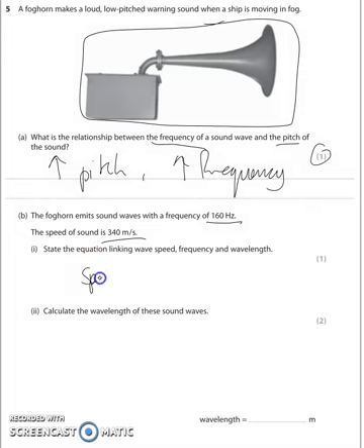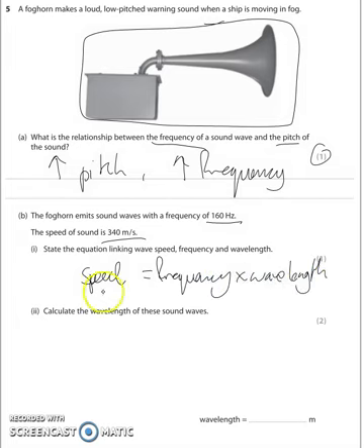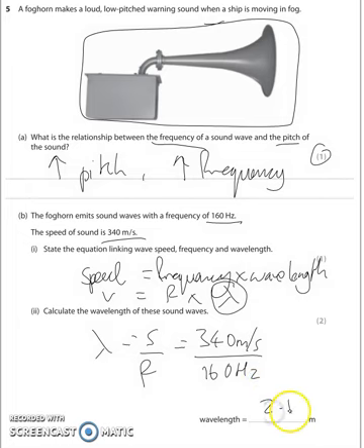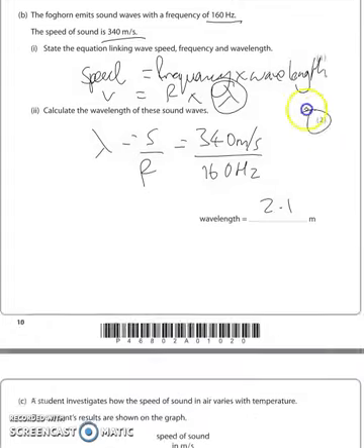So I'd want to see wave speed equals frequency times wavelength. They would have also accepted V equals F times lambda. Make sure you can draw that lambda appropriately though. Calculate the wavelength of these sounds. So wavelength is speed over frequency, which is 340 meters per second divided by 160 hertz. And then we would get 2.1 meters for 2 marks.